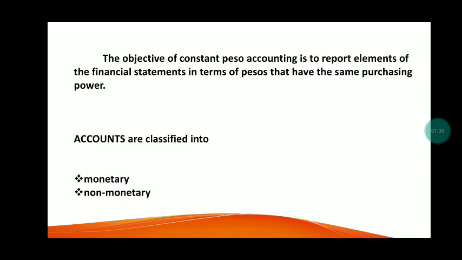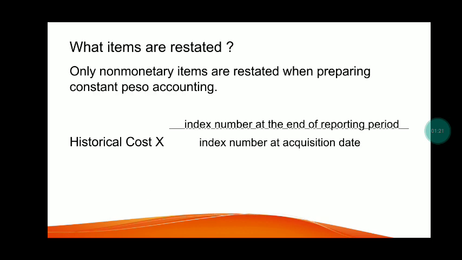The objective of constant peso accounting is to report elements of the financial statements in terms of pesos that have the same purchasing power. Accounts are classified into monetary or non-monetary. What items are restated? Remember that only non-monetary items are restated when preparing constant peso accounting. So the overall formula in restating using constant peso accounting is historical cost times the fraction of index number at the end of reporting period divided by the index number at acquisition date.